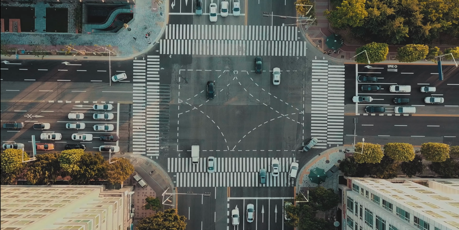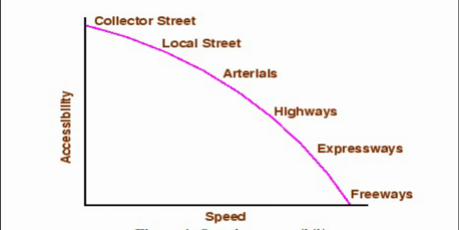someone talks about roads. Classification of road based on speed and accessibility: freeways, expressways, highways, arterials, local streets, collector roads.